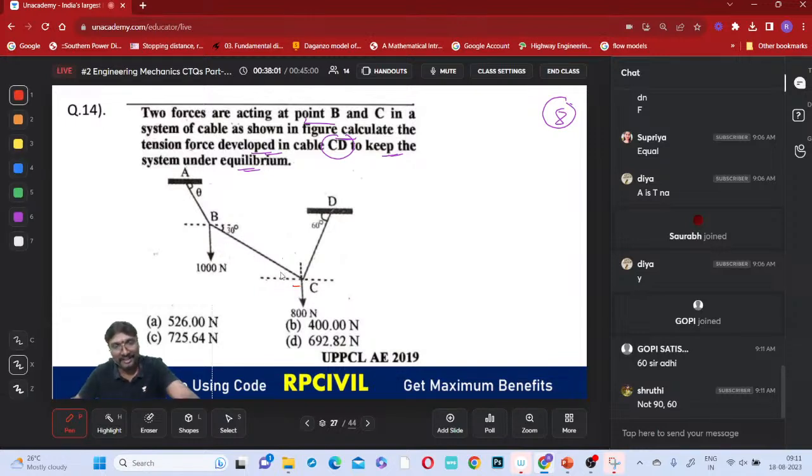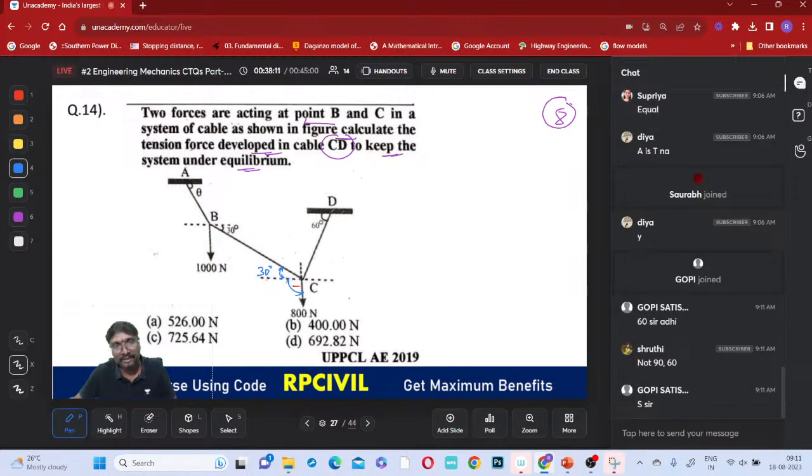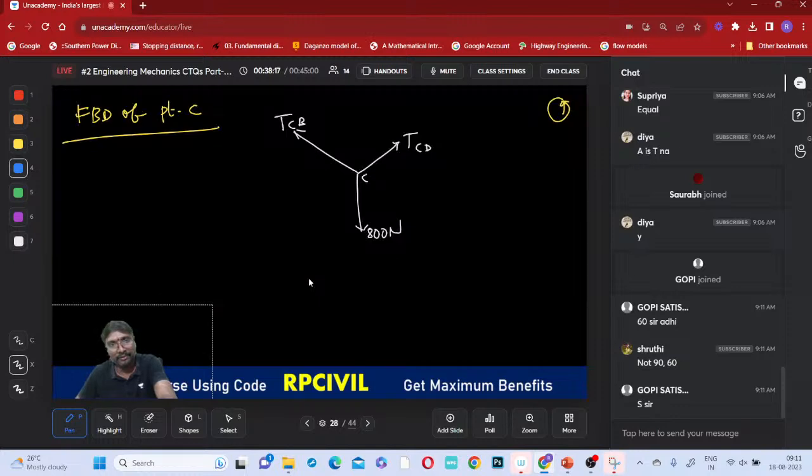So this will be 30. Okay, this you can take as 30. This you don't have any doubt, right? This is 30 only. And this is which one? 120. This is a 90. So this is 90 plus 30. Between this TCB and this 800, this is 120 degrees now. This is correct.